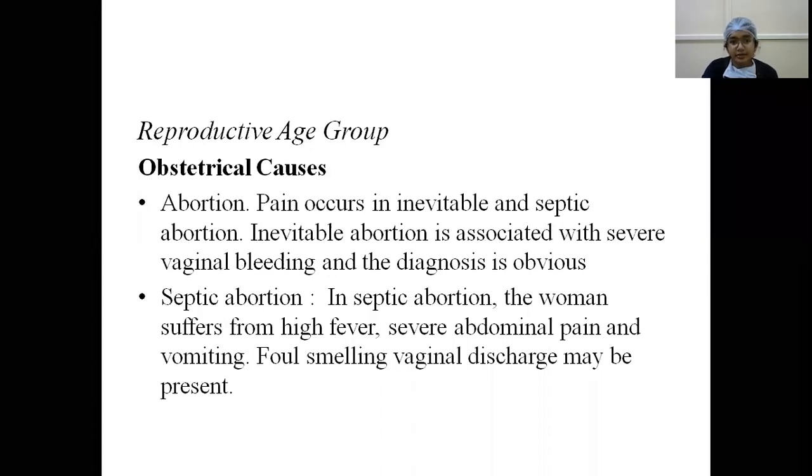So in reproductive age group, that is 20 to 40 years of age, causes are obstetric causes, abortion. Pain occurs in inevitable and in septic abortion. In inevitable abortion, it is associated with severe vaginal bleeding, and the diagnosis is obvious. Clinical diagnosis could be made. In septic abortion, the woman suffers from high-grade fever, severe lower abdominal pain, and vomiting. And on examination, foul-smelling vaginal discharge may be present.